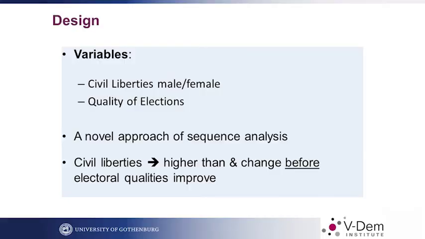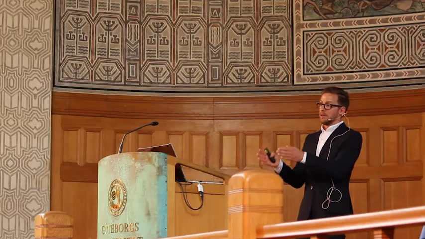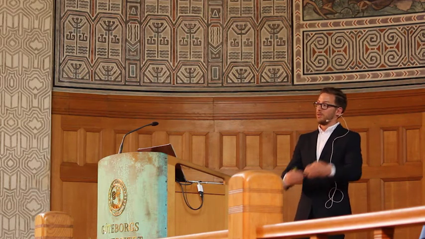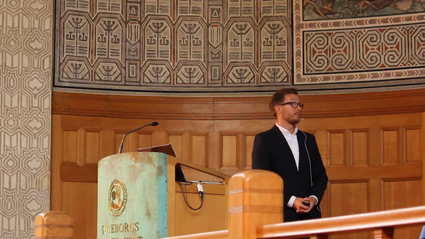We design it with very good V-Dem data on civil liberties for women, but also civil liberties for men. And we test this on a dependent variable, which is quality of elections. So this is basically the degree of democracy. And as mentioned, we use sequence analysis. So this is a temporal process. We aim to look at what comes first. And we argue that the rights of women is essential to reach a high level of democracy.